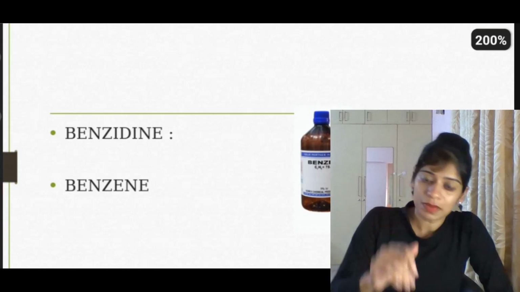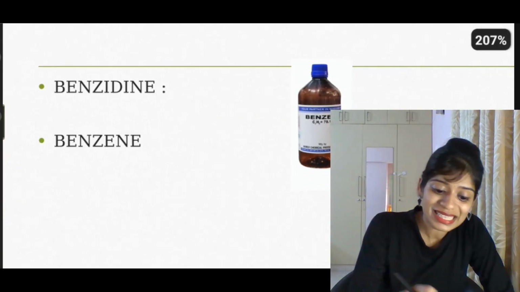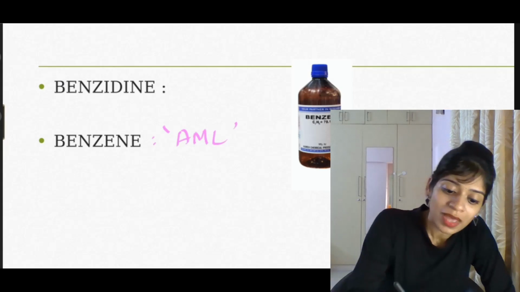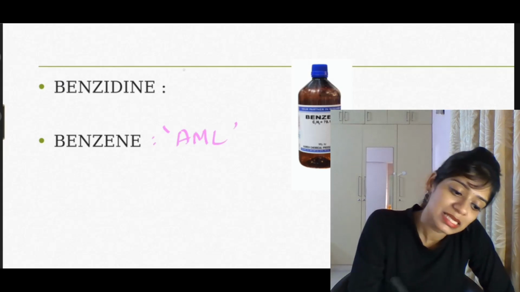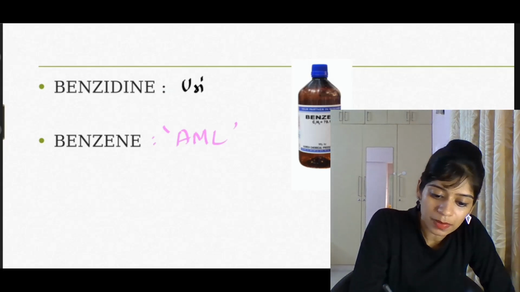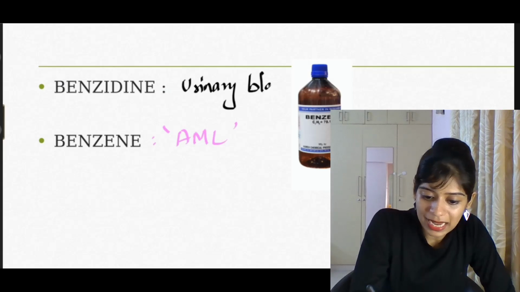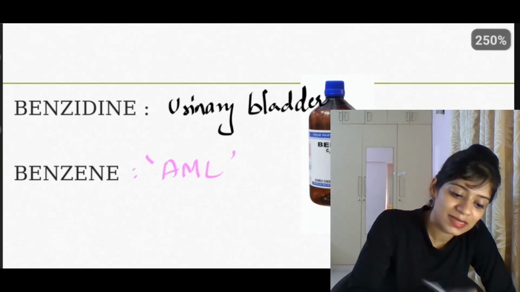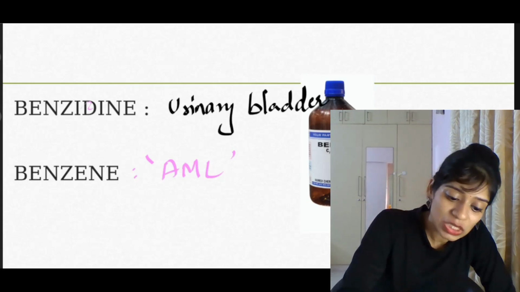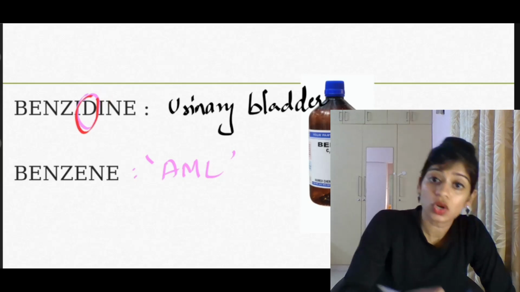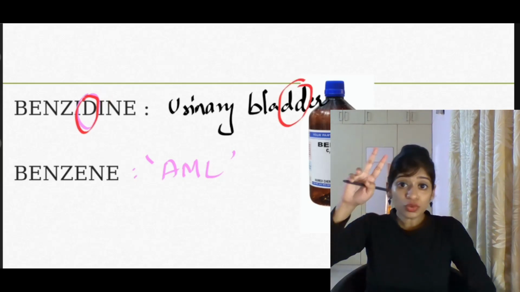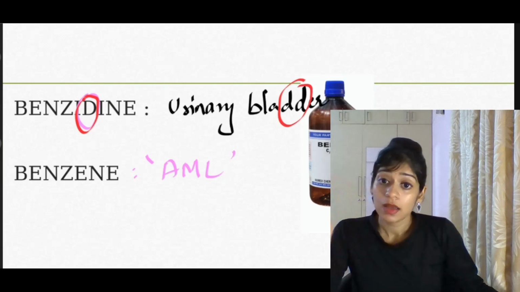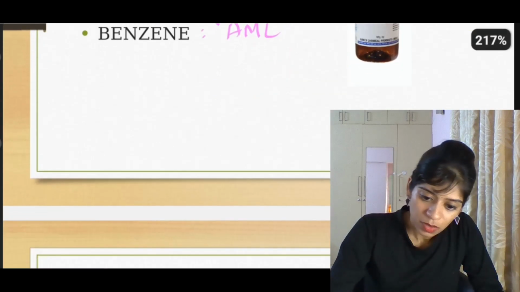Now, benzene and benzidine. People get confused with it. The chemical benzene causes which cancer? It causes AML, blood cancer. And benzidine causes urinary bladder cancer. How will you memorize this? Both of these look similar, and during exams, don't get confused. Benzidine has a D in it, and urinary bladder also has a D in it. So benzidine causes urinary bladder cancer, and benzene causes AML. Very simple.